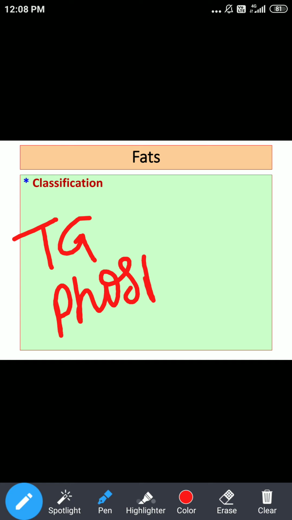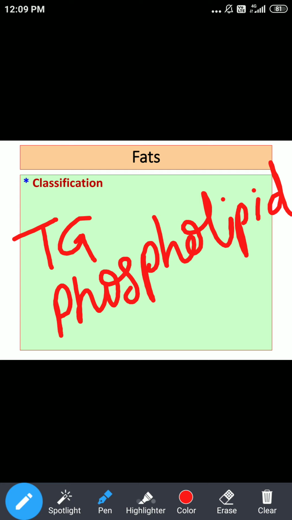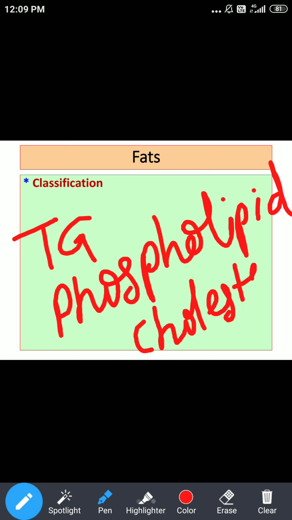And for derived lipids, the example is cholesterol. So the fats, oils or lipids we can classify as simple, compound and derived. Example under simple lipids is triglycerides, under compound lipids are phospholipids, and under derived lipids is cholesterol.